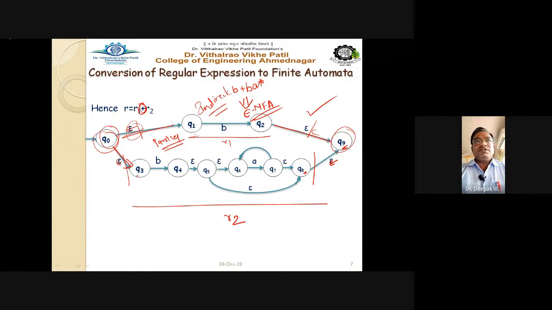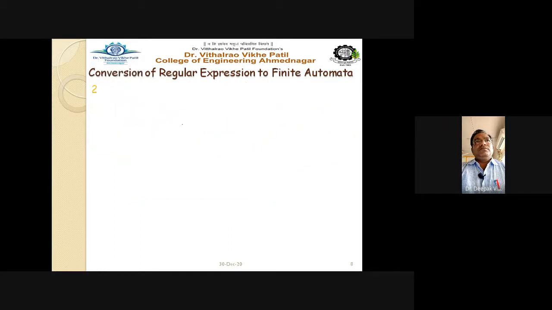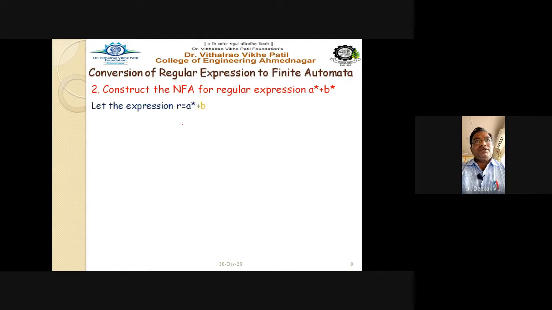Now let us go to another example. Construct the NFA for the regular expression a raised to star plus b raised to star. Again we follow the same way. Let the expression r equal a raised to star plus b raised to star be broken into r1 and r2, where r equals r1 plus r2, r1 equals a raised to star and r2 equals b raised to star.